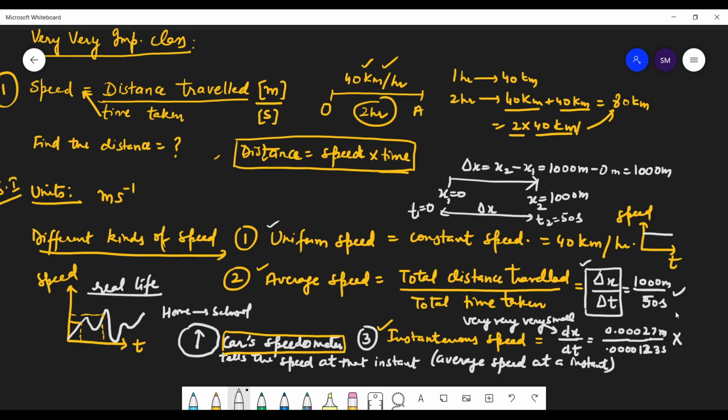To calculate the instantaneous speed, you need the equation of x.